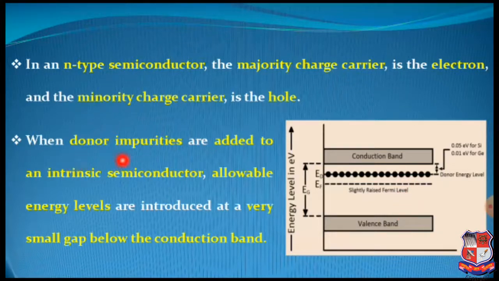So when donor impurities are added to an intrinsic semiconductor, allowable energy levels are introduced at a very small gap below the conduction band. So the conduction band and Fermi energy level are separated by an intermediate level, that is the donor energy level, because electrons are working as a donor. And similarly, on the other hand, in p-type semiconductor we will observe the acceptor energy level.